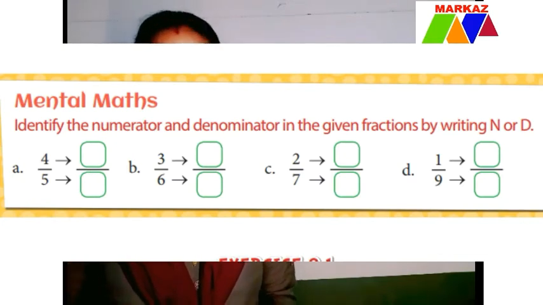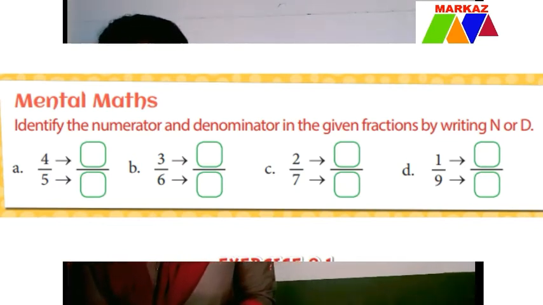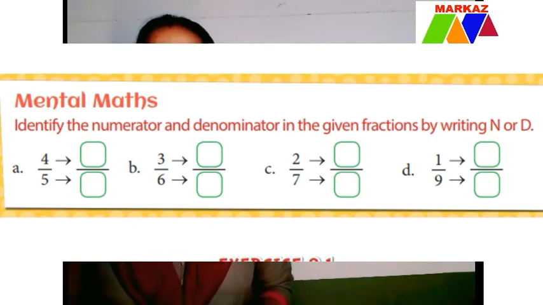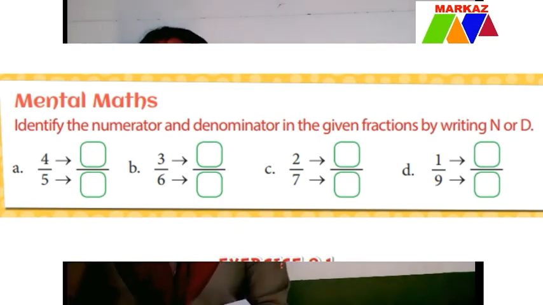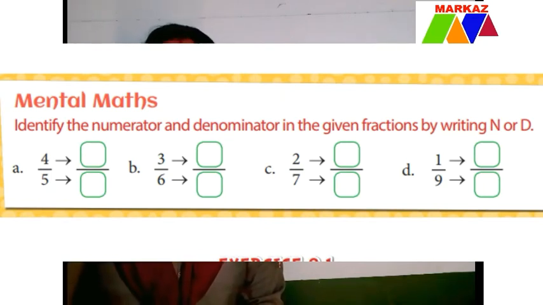Exercise number 2.1. Make fractions using the given numerator and denominator. The first one has been done for you. What was the first numerator? 2, and the denominator 7. So how should the fraction be written? I already said that a fraction consists of two kinds of number, a numerator, which is divided by a bar line, and a denominator. Here 2 is the numerator already given and 7 is the denominator. So the fraction is 2 by 7.